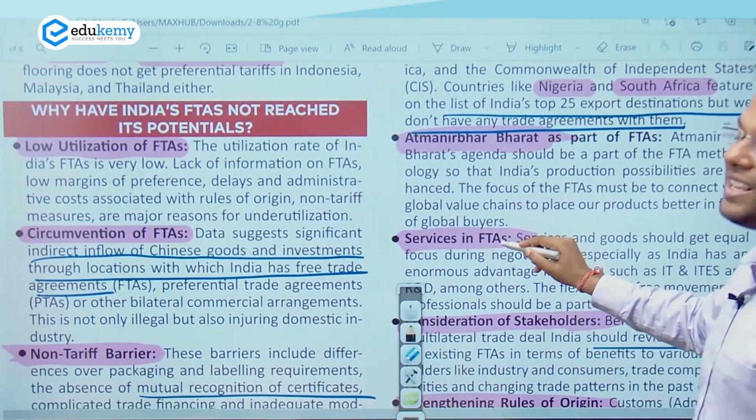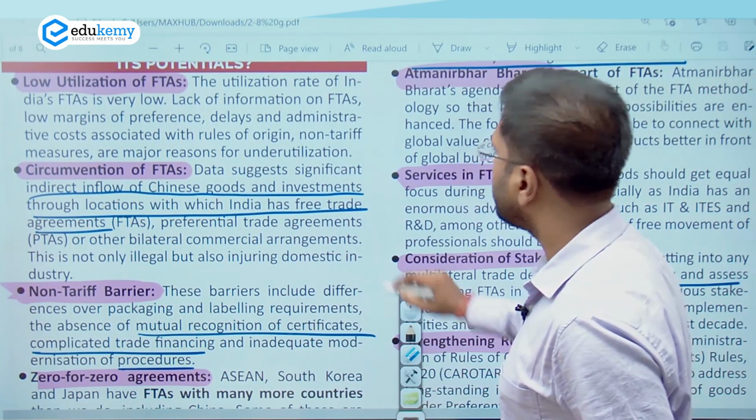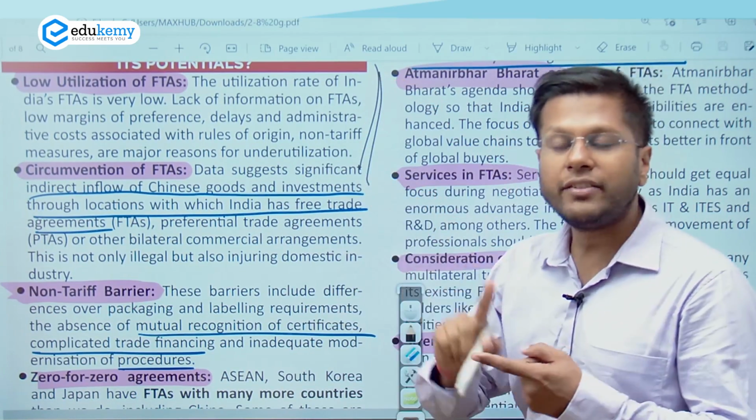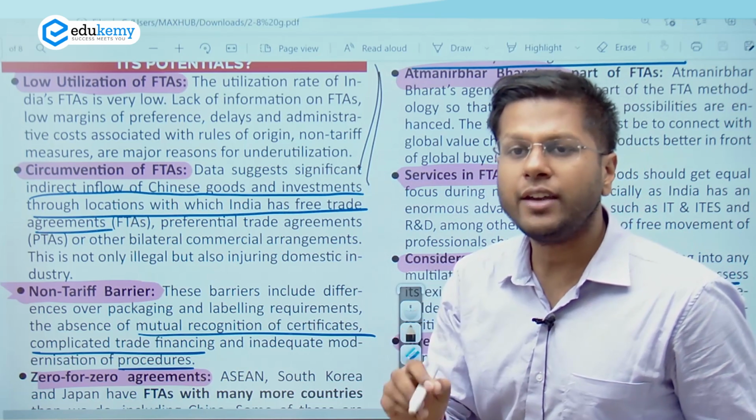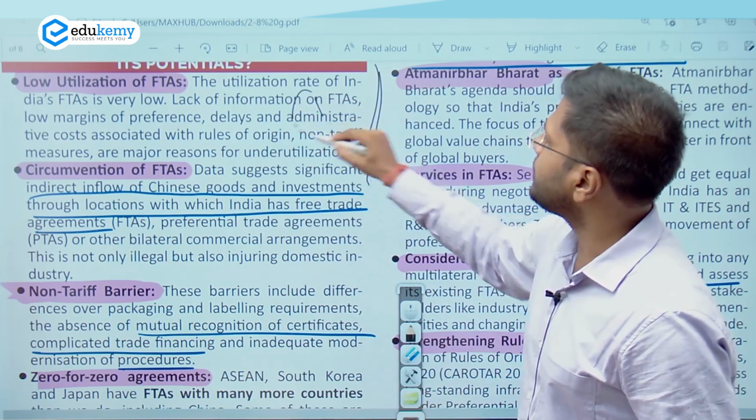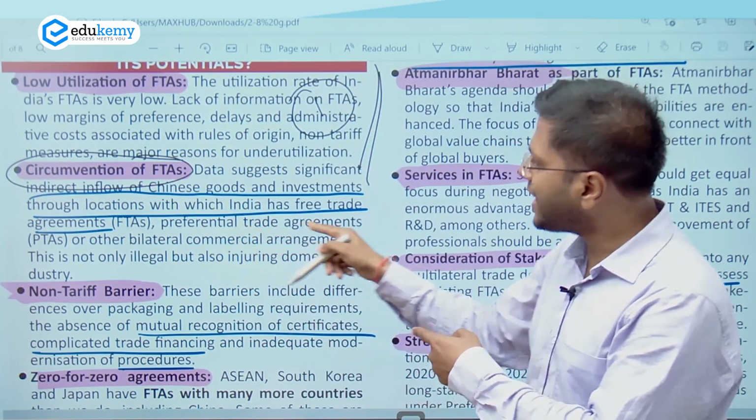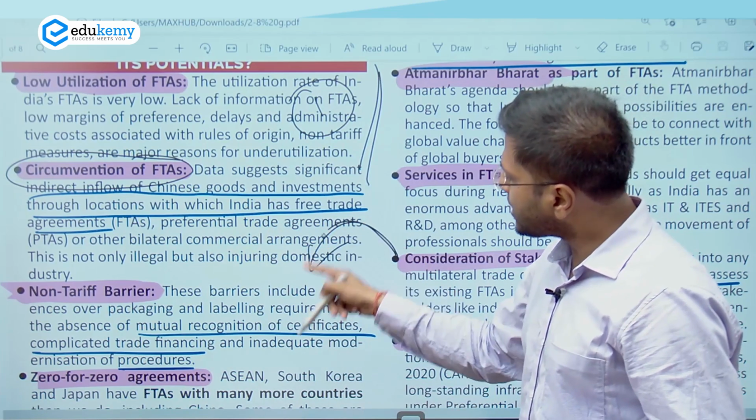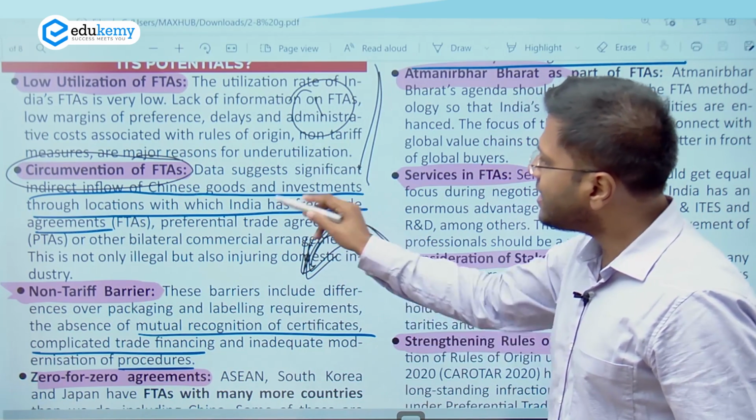So why is the issue here, right? First of all, we have not utilized the FTAs properly, right? In fact, we have not even conducted the proper surveys, which FTA will help India and which FTA will not help India. So this is one, right? Circumvention of FTAs. This is where I discuss the Chinese products which are getting diverted to India through some round trip mechanism, right? So then this is how India suffers.